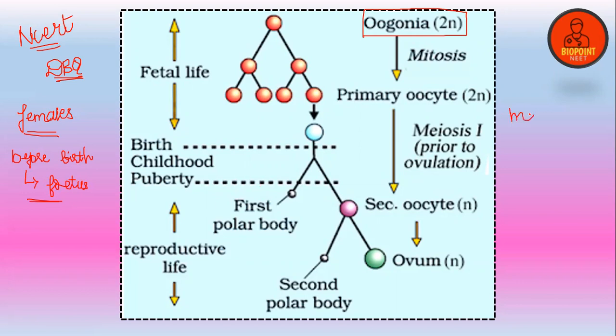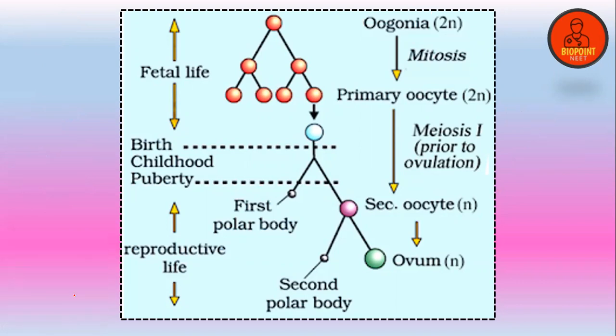But in human males, only at the age of puberty are spermatogonial cells even formed. But in human females, in the fetal stage itself, certain conversions and maturations have already taken place. So certain oogonial cells will be present that will undergo mitosis to form the primary oocyte. Okay, primary oocyte. At the time of delivery, the primary oocyte gets arrested.